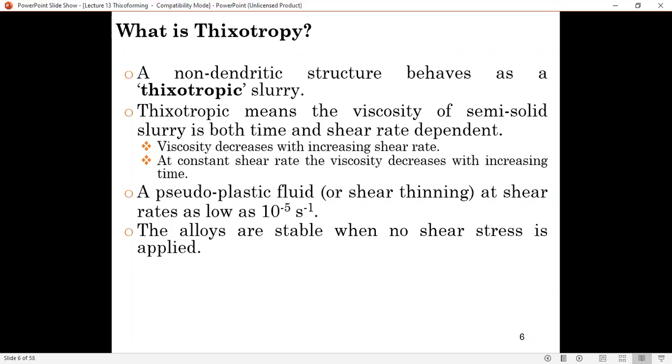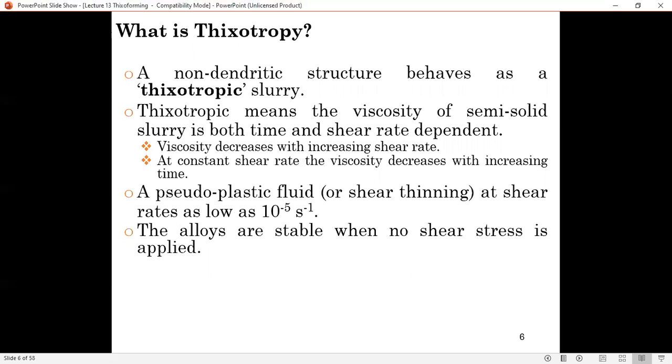But if you apply a shear stress, let's say you use a knife and try to spread it, it will flow. So that's what is meant by viscosity decreases with increasing shear rate. When you apply shear stress on the material, it will flow because the viscosity decreases.